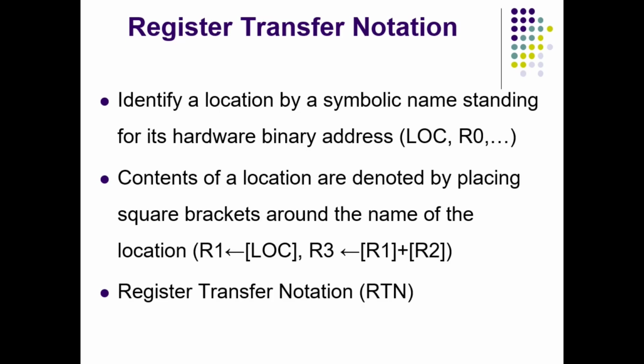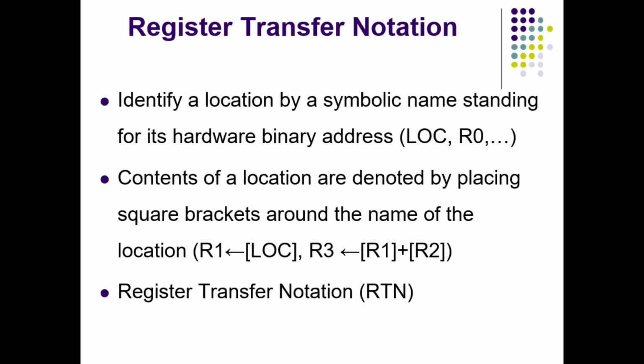It is very difficult to remember the address of every memory location we use in the program. Instead of that, we can use names for addresses. It is nothing but what in a higher level language we call variables. Also we have names for registers. Every register has a name. Most general purpose registers we refer to in this textbook as R suffixed by some number, R0 to R15, for example 16 different registers. Similarly, if we mention an address within square brackets, always think we are talking about the data present in that address.